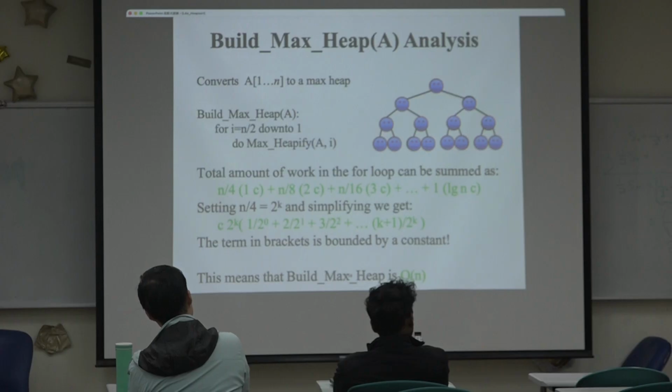When k is greater than 1, this is smaller than or equal to this one, right? So in other words, your Sn is bounded by 6, right?